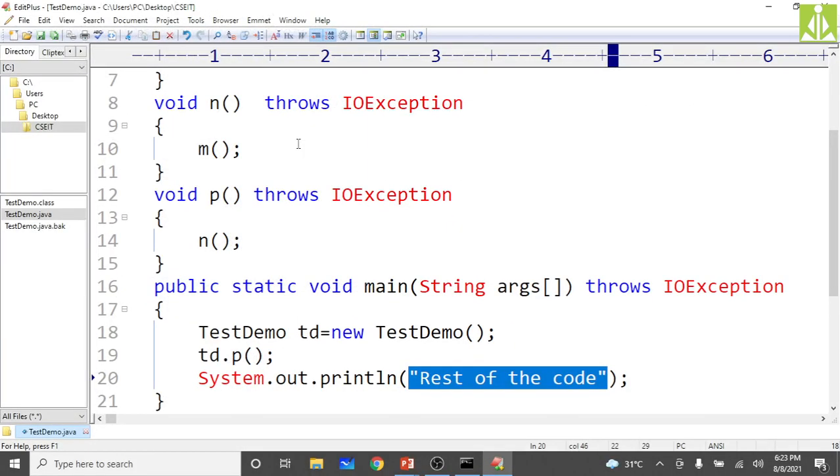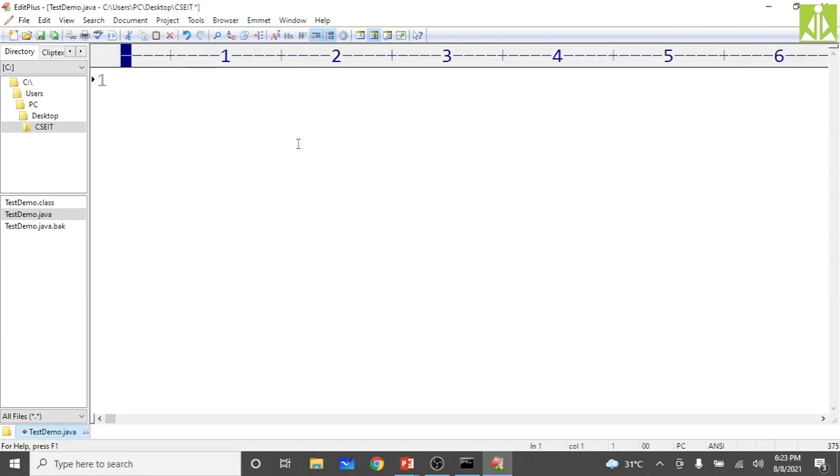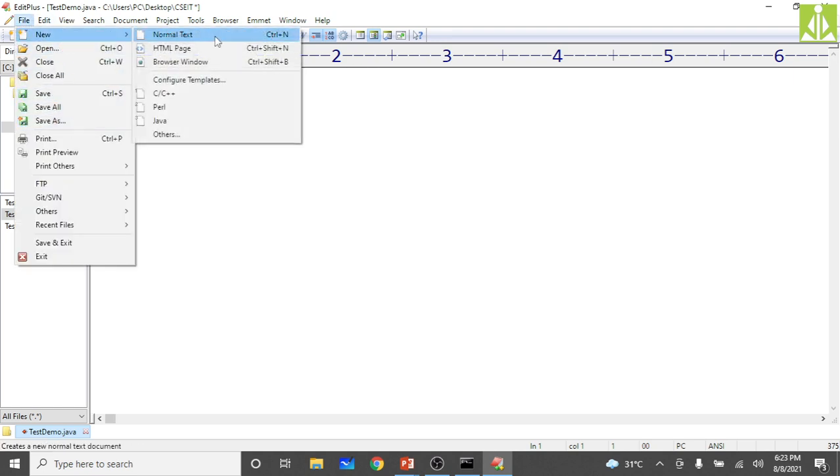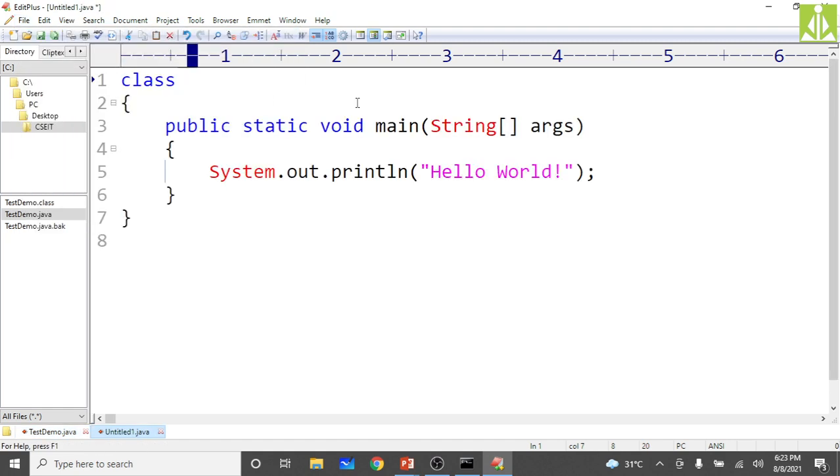As we are writing our user defined exception, for that we have to give a class name. Here we have InvalidAgeException, so I will give that name. This is my user defined class, and it should extend the Exception class.